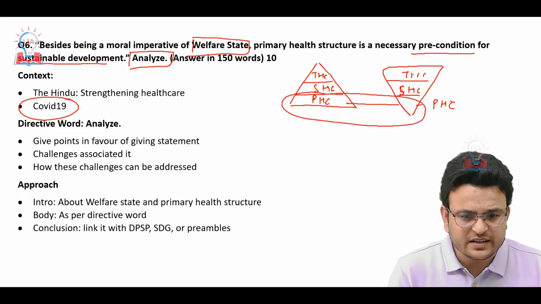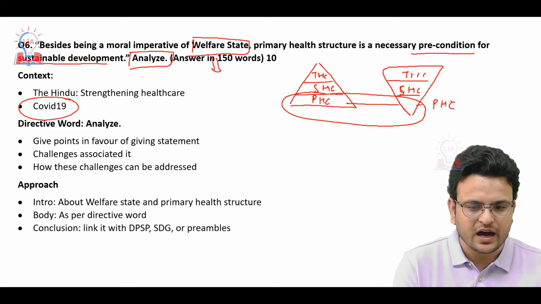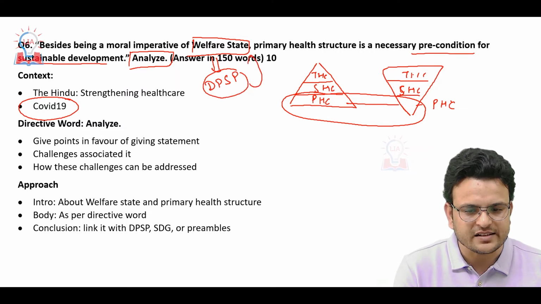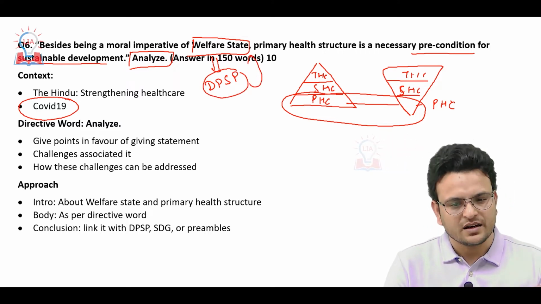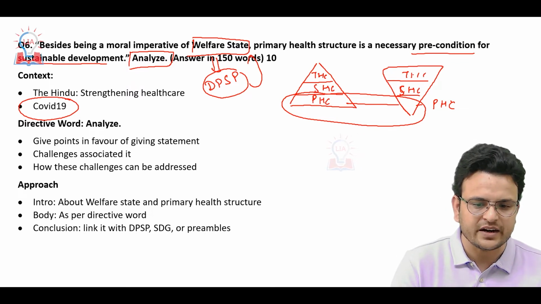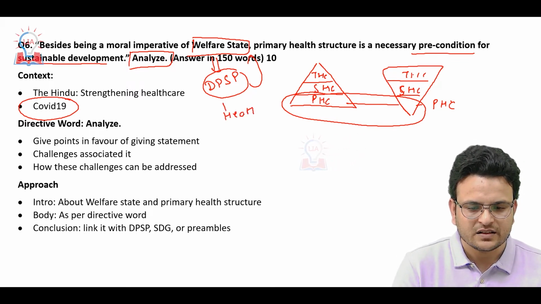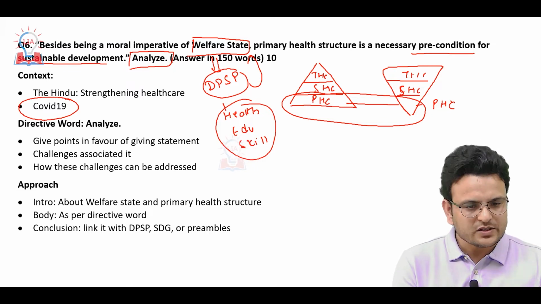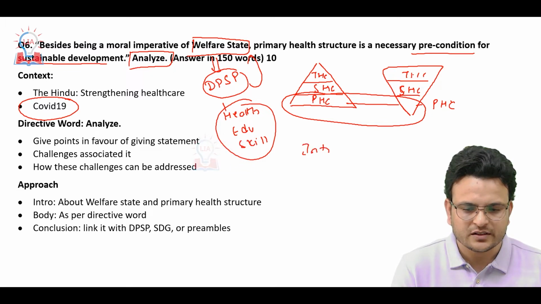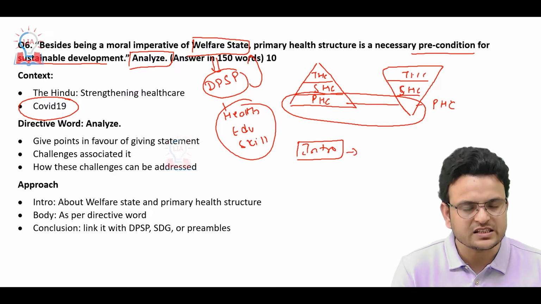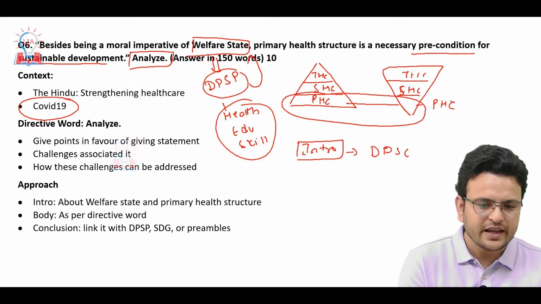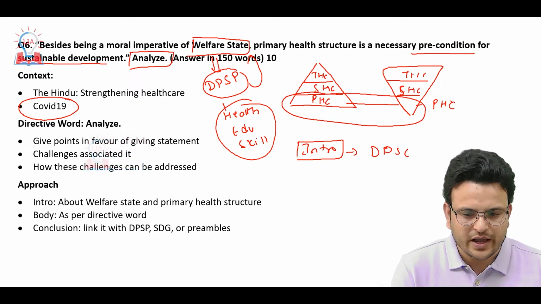So here, when we talked about welfare state, our DPSP, Directive Principles of State Policy, established India as a welfare state. It means the Indian government will take various measures regarding health, education, skills, etc. So first of all, you can start your introduction by mentioning India is a welfare state which is established by DPSP.